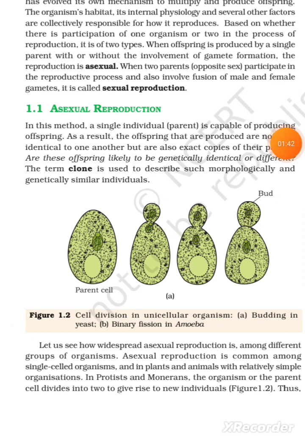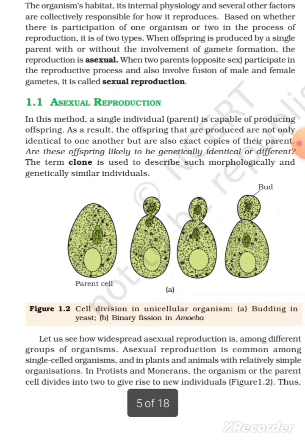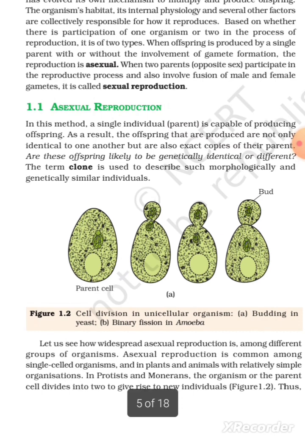Reproduction is defined as a biological process in which an organism gives rise to young ones, offspring, similar to itself. The offspring grow, mature, and in turn produce new offspring. Thus, there is a cycle of birth, growth, and death. Reproduction enables the continuity of the species generation after generation. You will study later in chapter 5, Principles of Inheritance and Variation, how genetic variation is created and inherited during